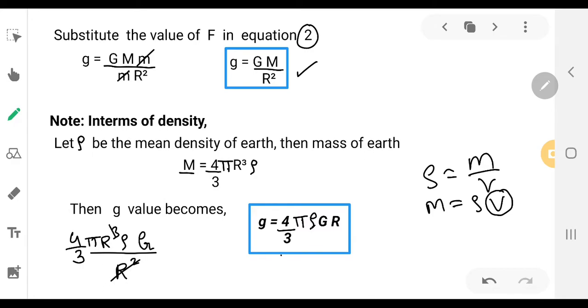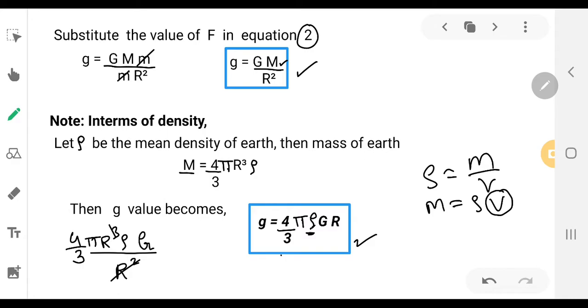So this gets cancelled, and what remains is 4 by 3 pi rho G r. So this is the equation of acceleration due to gravity in terms of density of the earth. Earlier it was in terms of mass of the earth.